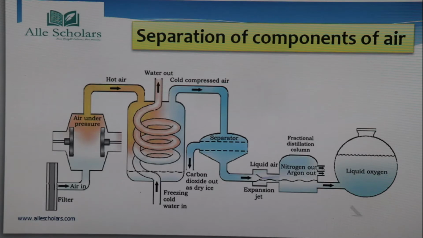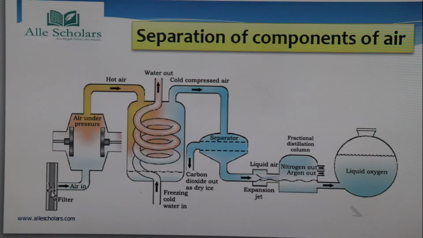So these were the main parts of the experiment, and now we will study how the process takes place. As you can see, the air comes in here and is filtered, because a filter is attached here. We all know that the air in the atmosphere consists of many impurities, and moisture is also there.